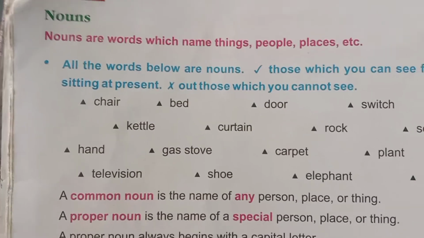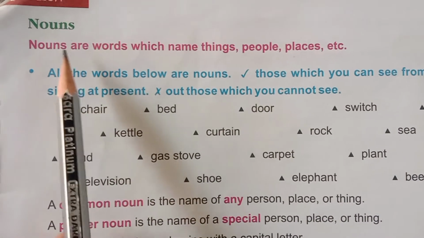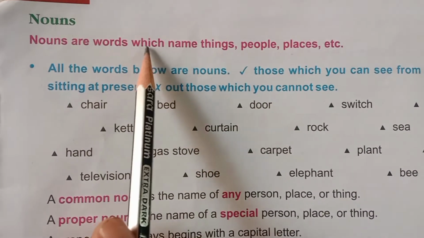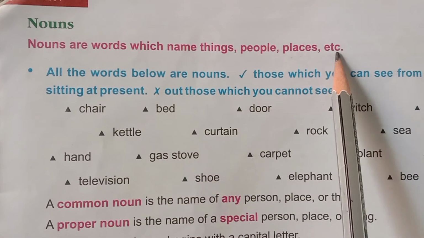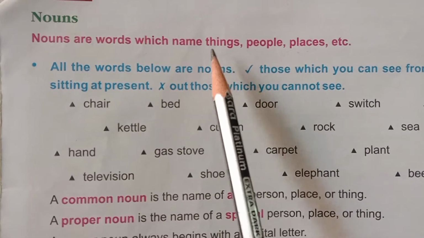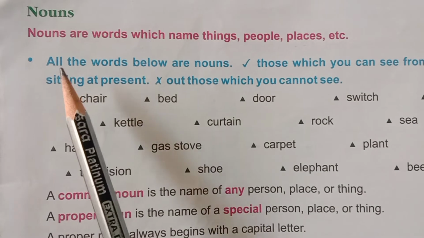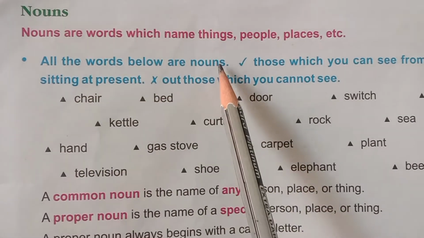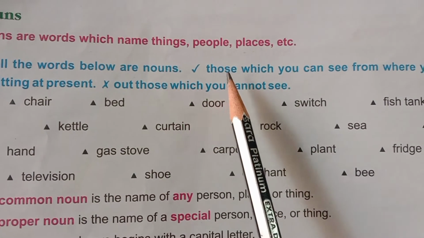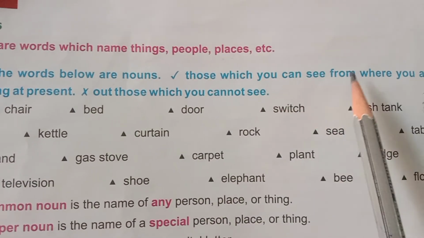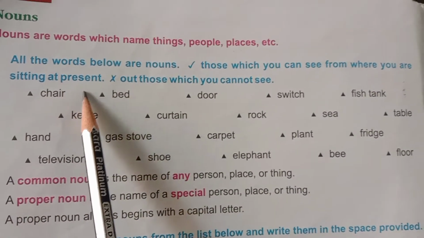See children, this is from your textbook, page number 16. Nouns. Nouns are words which name things, people, places, etc. We give the name to the people, things, places, and they are called nouns. All the words below are nouns. Tick the right mark for those which you can see from where you are sitting at present.